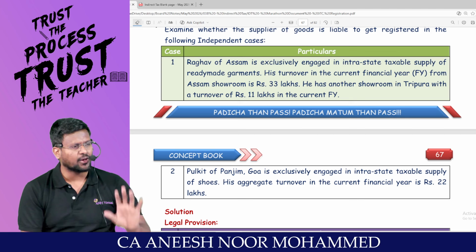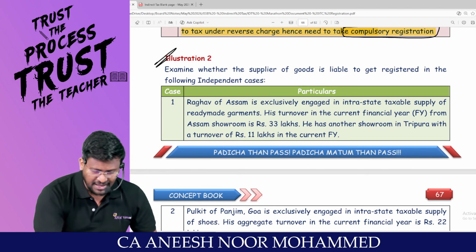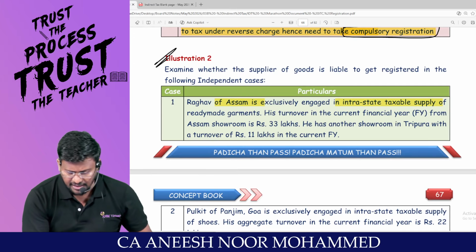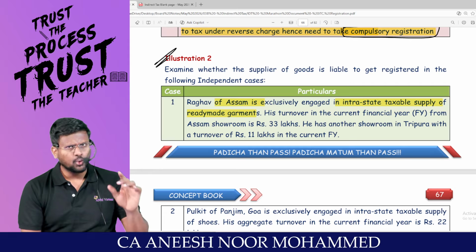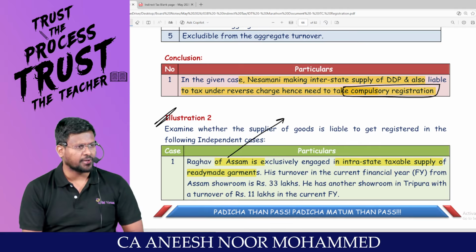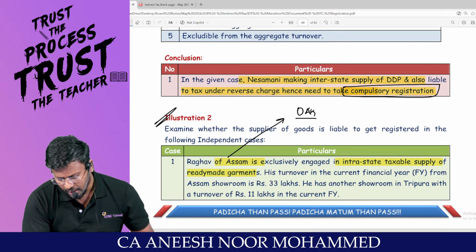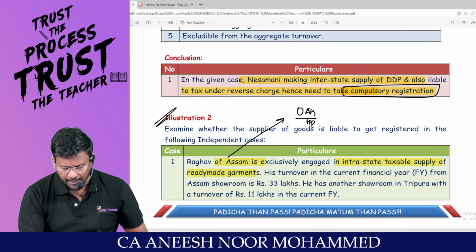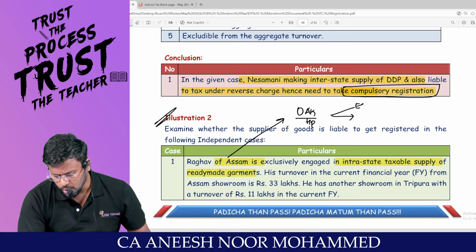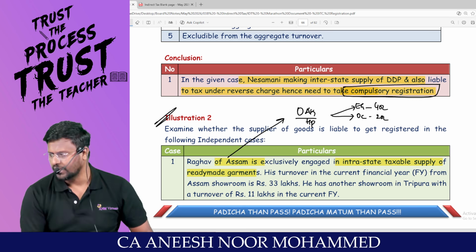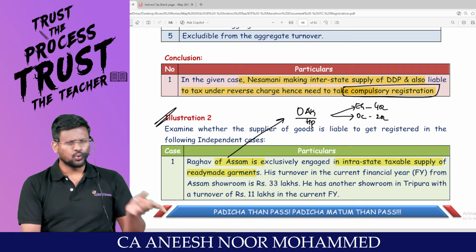This guy is a supplier of goods. Raghav of Assam is exclusively engaged in intrastate taxable supply of ready-made garments. You tell me, for Assam, what is the threshold limit? Sir, OAK of Himachal Pradesh. O stands for other states, A stands for Assam. Sir, for Assam, exclusive goods, it is 40 lakh. My dear lovable students, any other composition, sir, other composition 20 lakh. Exclusive services 20 lakh. Goods and services 20 lakh.